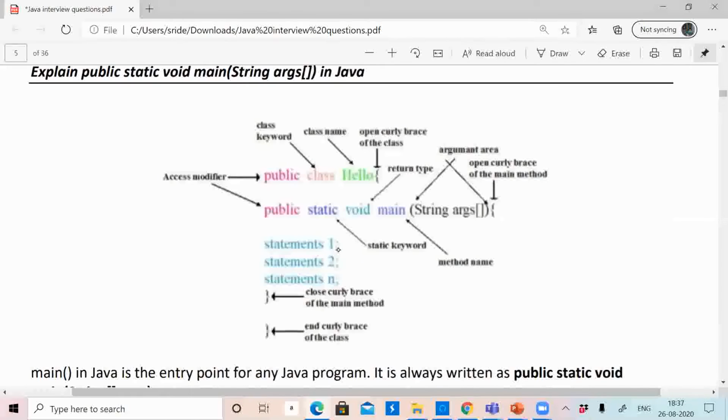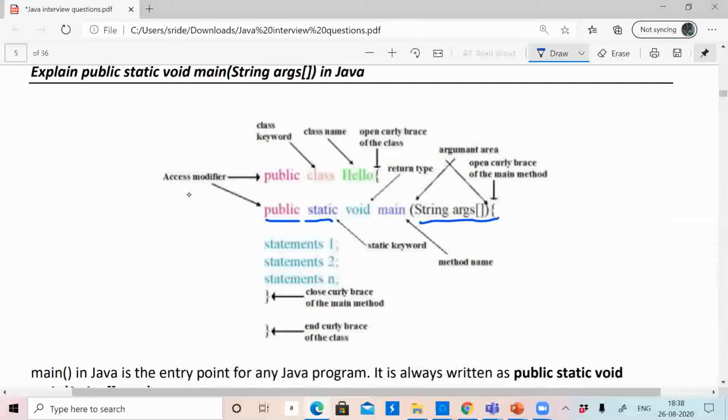Okay. And some arguments to receive command line arguments. Main has to receive command line arguments. The main has arguments also. Whatever arguments you supply from the command line, they'll come and sit in this args array. Okay, clear? So these are keywords. This is an access specifier and this is a non-access specifier.